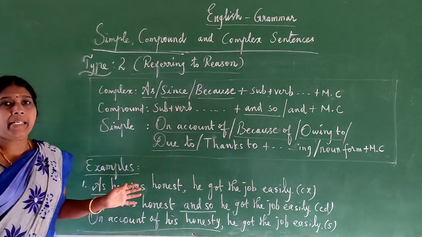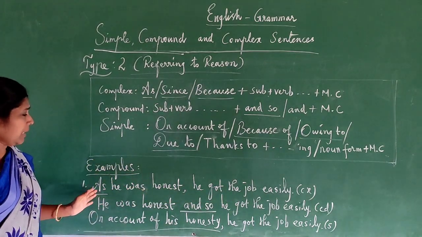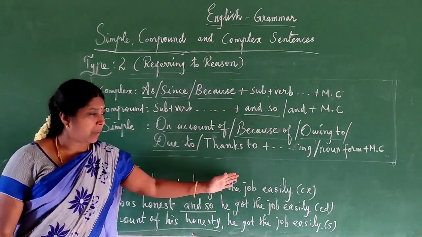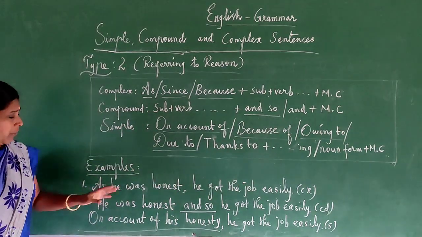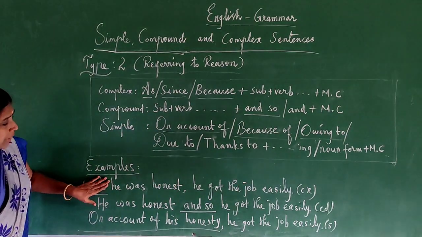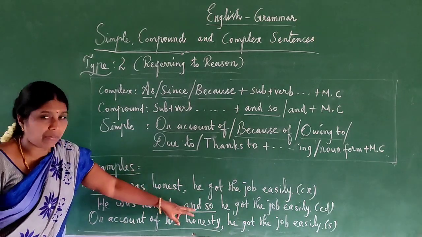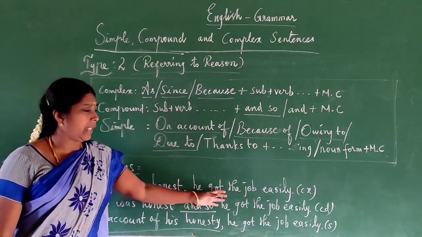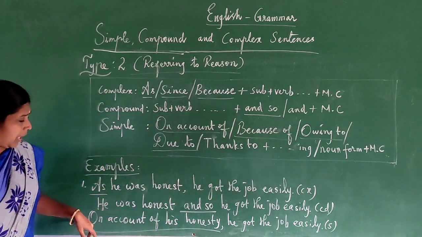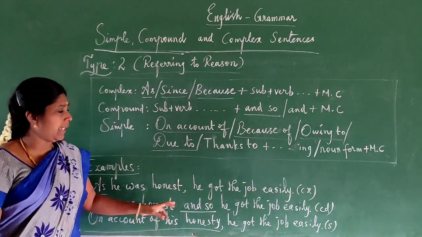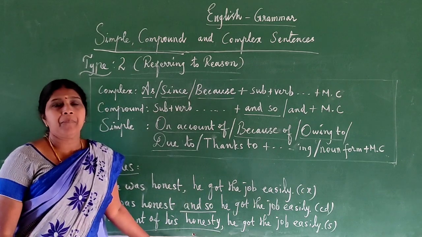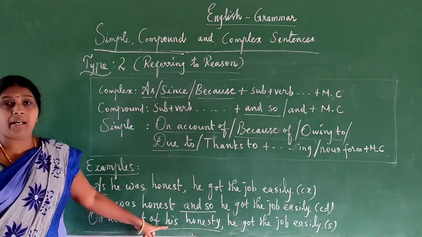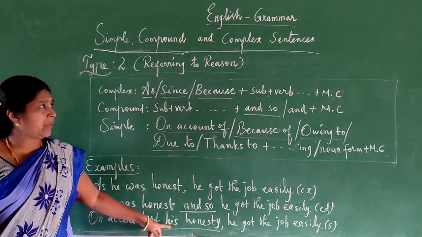Simple. Once again I repeat. In complex: as he was honest, he got the job easily. It is complex. For compound, remove this word as, then you will get two sentences. Write down the connective word, then we will get a compound sentence: he was honest and so he got the job easily. For simple: on account of his honesty, he got the job easily. And also we can write the ing form. Then I will explain later.